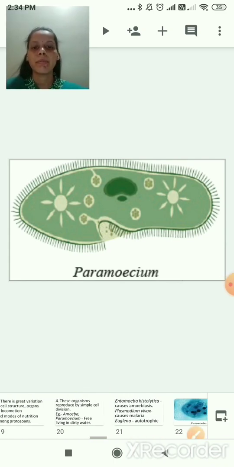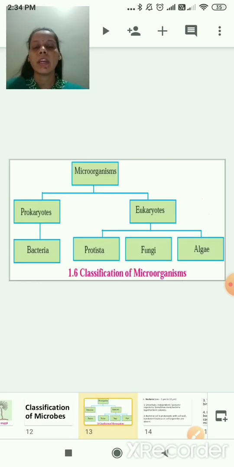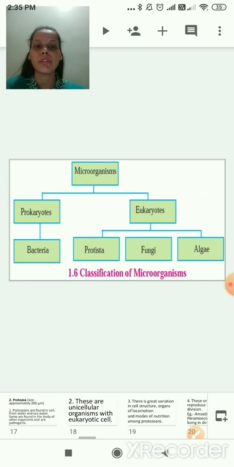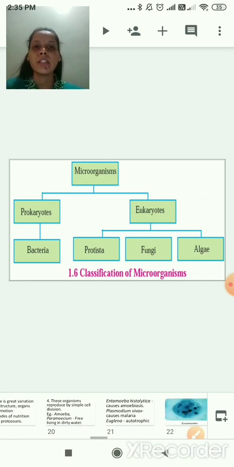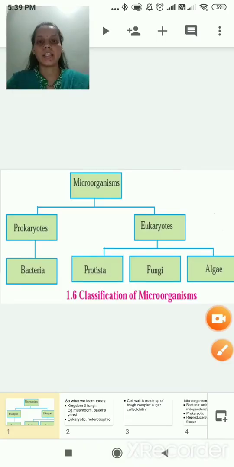So what have we studied now? We have seen microorganisms are divided into prokaryotes and eukaryotes. Prokaryotes are further divided into bacteria. Then we saw the eukaryotes, in which we studied Protista, that is protozoans. Now the next one is fungi. We will see it in the next session.